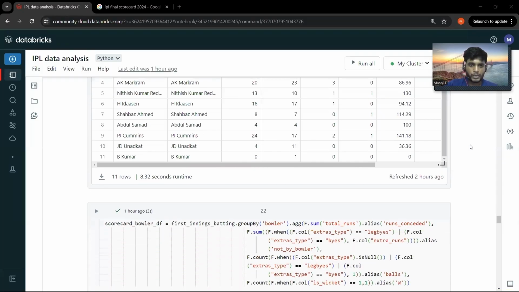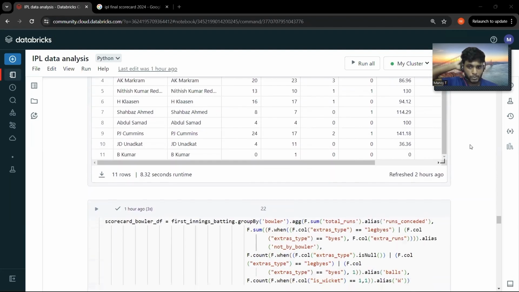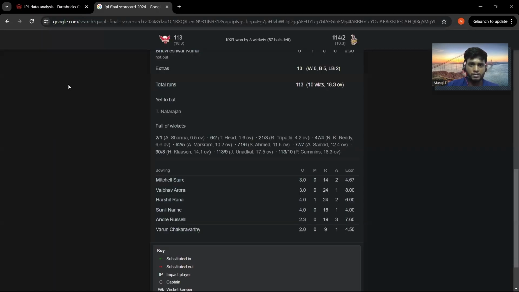Since we have completed the scorecard for the batters, let's start with the bowlers. Before going ahead, let me go through the scorecard to see what we have to find out. In the bowling stats, we have the list of bowlers, the overs bowled, maiden overs, runs, wickets, and economy, right?